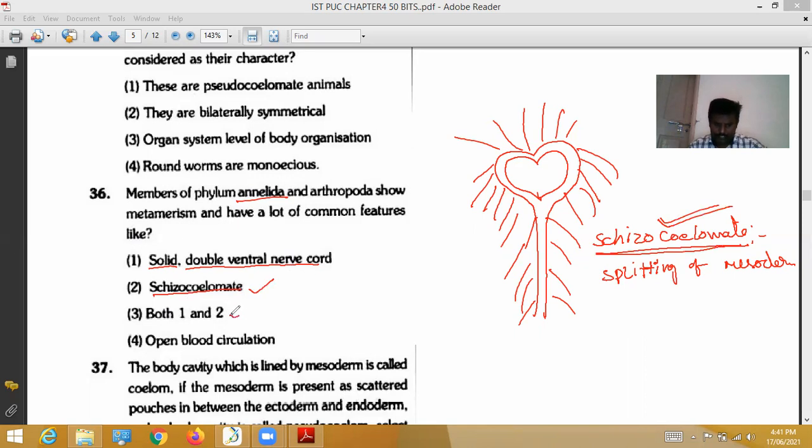Third, open blood circulation is a wrong option. Among the four options, the first and second are correct. So the correct option is the third one.